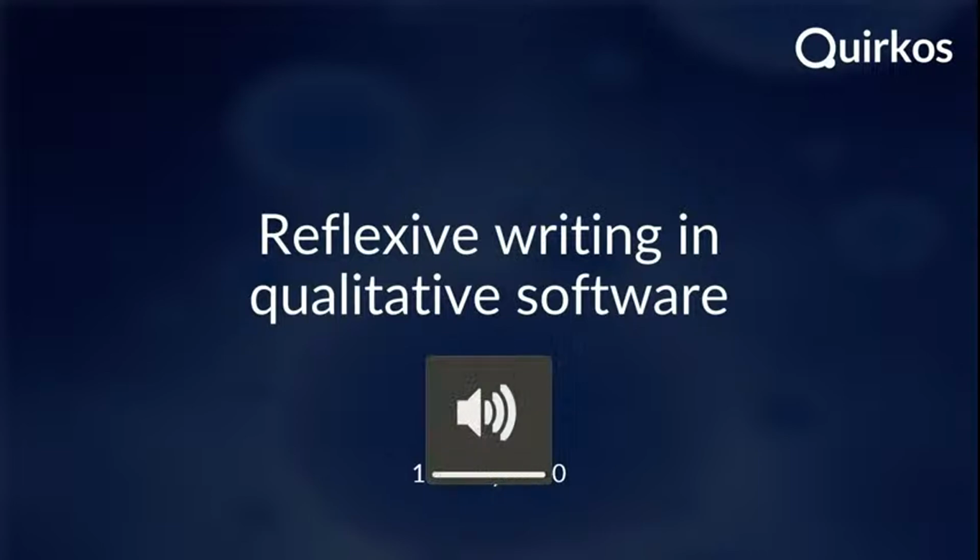We're going to be talking today about reflexive writing in qualitative software. It's something which you can find a couple of posts on our blog talking about in more detail, but I wanted to demonstrate using Quirkos as an example how you can use qualitative data analysis software for a lot more than just doing coding.